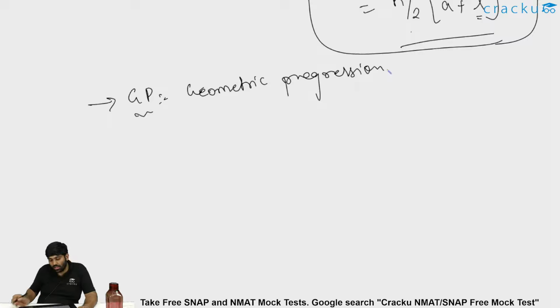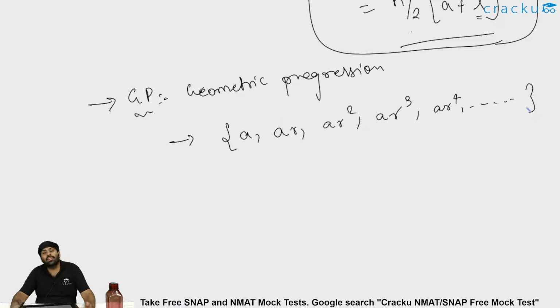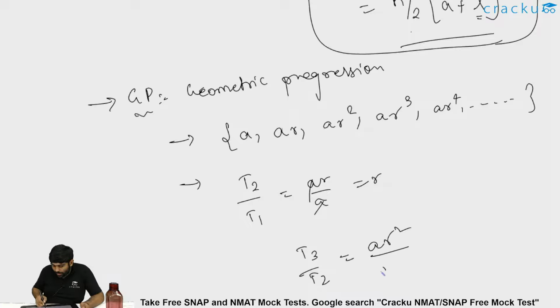In this case, the series looks like a, ar, ar square, ar cube, ar power 4 and so on. The first term is a, the second term is ar, the third term is ar square, the fourth term is ar cube and so on. That is, there is some common ratio. If you see T2 by T1, you get ar by a, which is equal to r. If you do T3 by T2, that is third term by second term, you still get the common ratio, or the factor, as r.